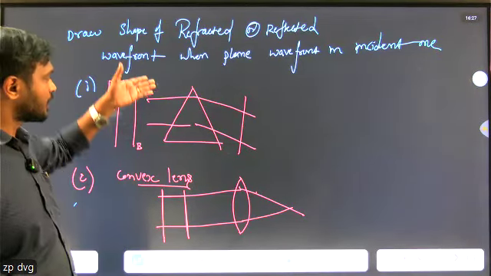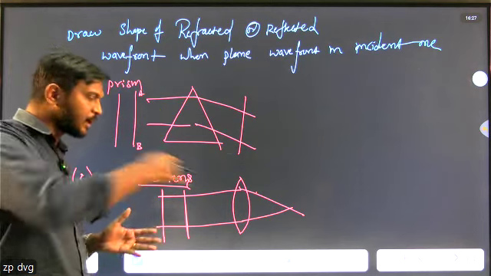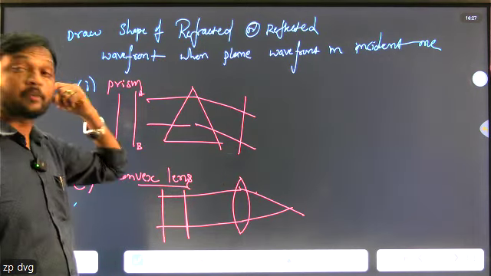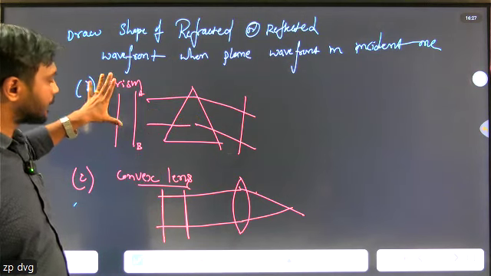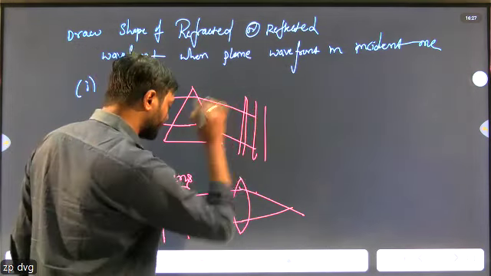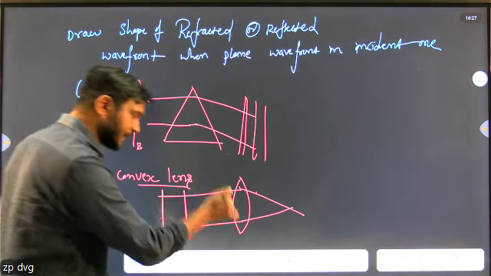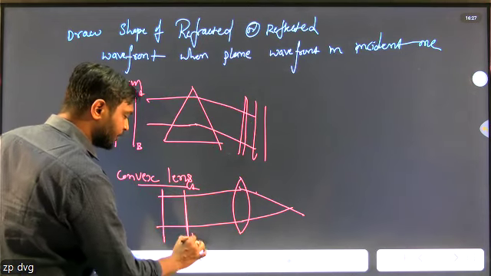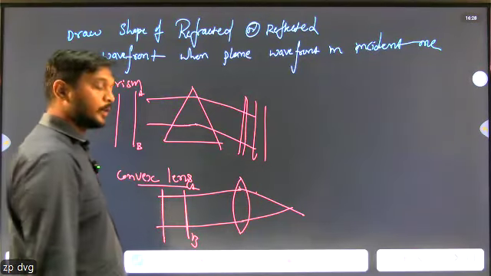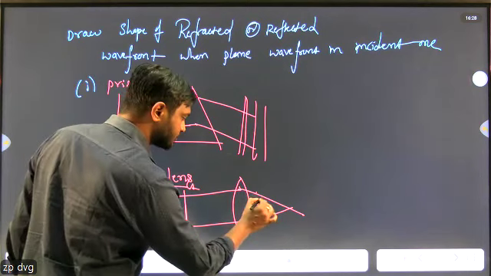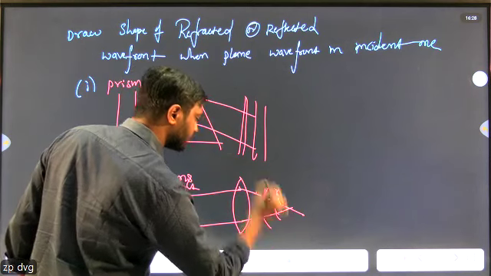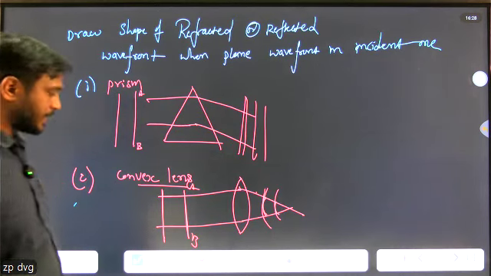So for different types of prisms and convex lenses, if we make the wavefront incident, what is the shape of the refracted or reflected wavefronts? If we incident a plane wavefront on the prism, the output wavefront is also a plane wavefront. But when a plane wavefront is incident on the convex lens, the upper part of the lens moves through very little thickness, and the middle through very large thickness, and the output is a spherical wavefront.